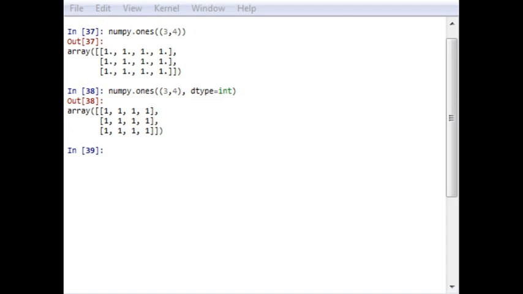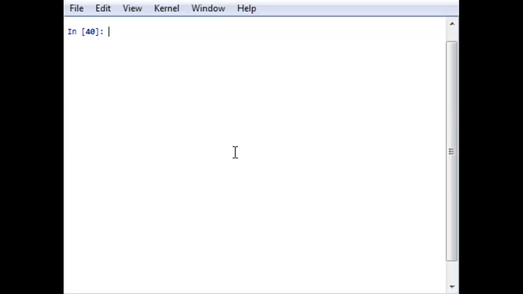Now the next topic will be ones_like. What is the difference between the ones function and the ones_like function? So let us check it. Let me first clear this window. Now first of all, let me create an array a equal to